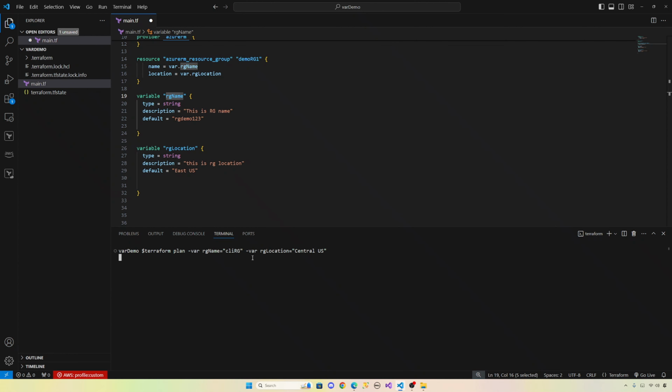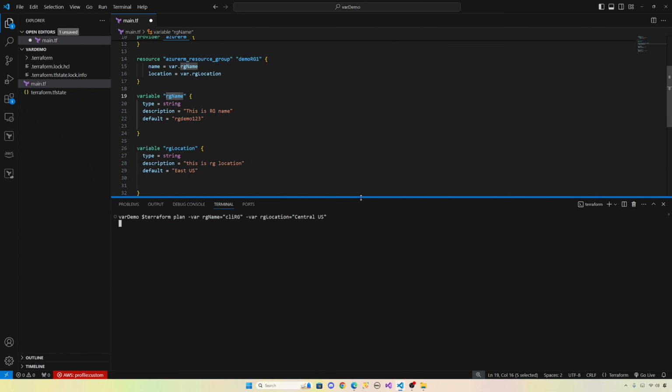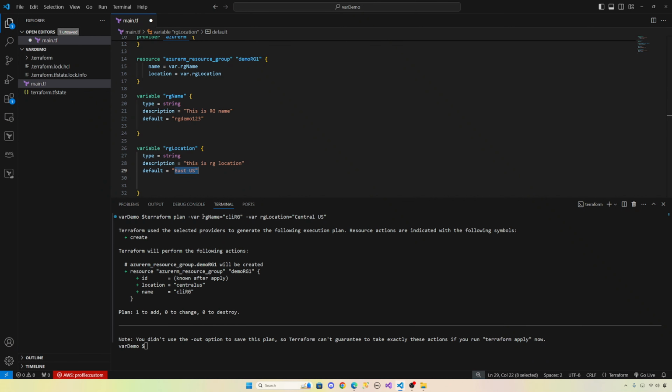So I did a Terraform plan. Let's see which one it will pick up. These are the default values, and I provided values through the command line. So it picked up from the command line, central US and CLI RG, right? So it is not convenient to give -var. What if there are multiple variables, too many variables? So it's not convenient. That's why we create a file.